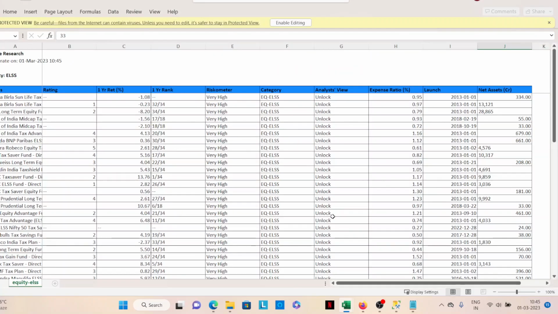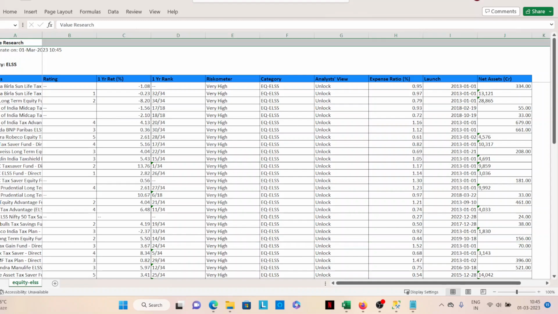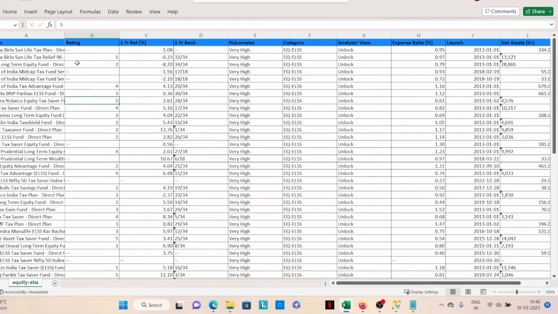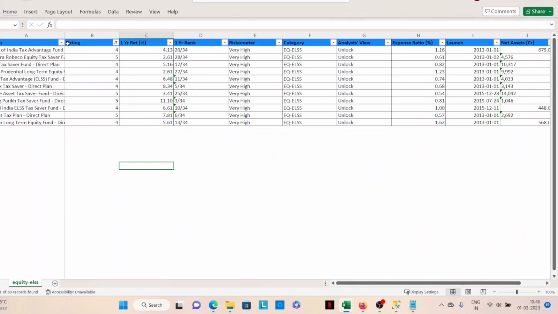Perfect. So now we have got it. Oh, we can just delete these parts quickly. Oh, what is LS? While I'm sorting this, I can just quickly summarize. I'm putting a filter here. I'll only include the ratings that have 4 or 5. We can always have not rated, but for that we can do 4 and 5. So based on 4 and 5, these are the only funds that are there.